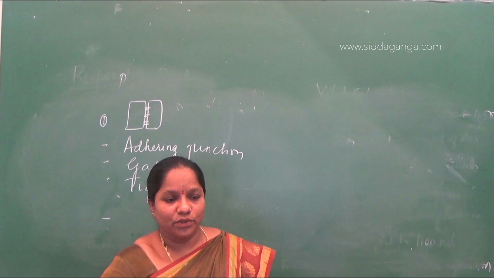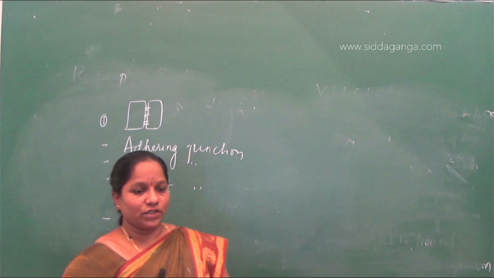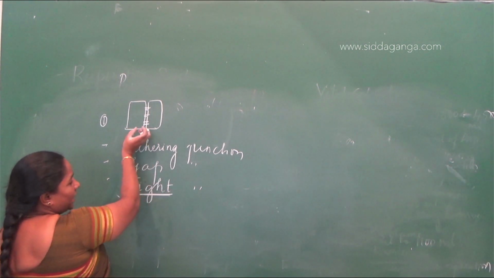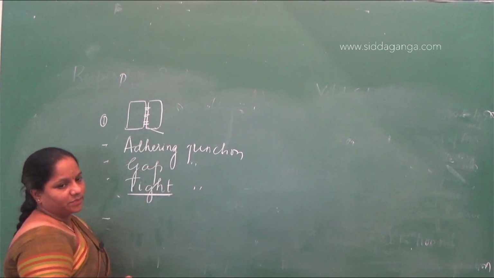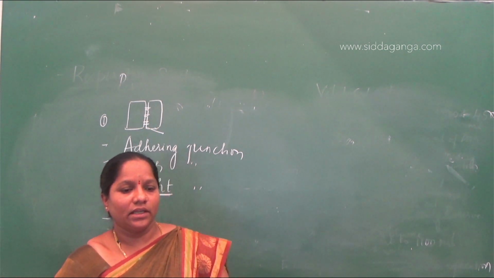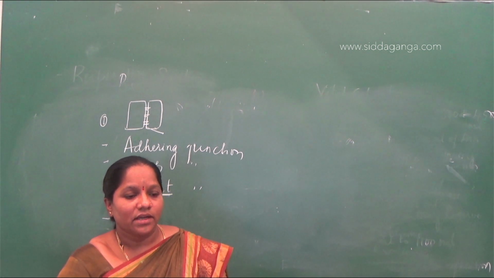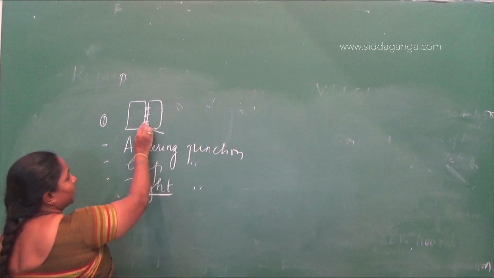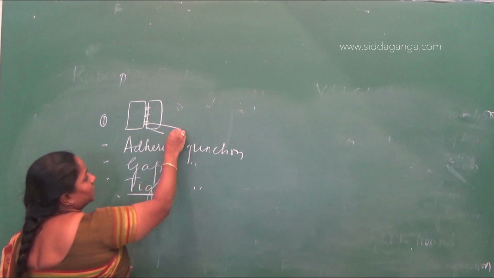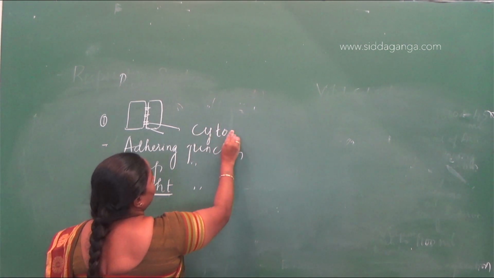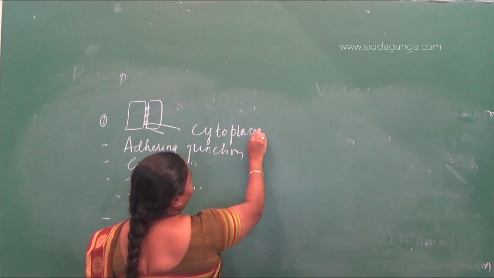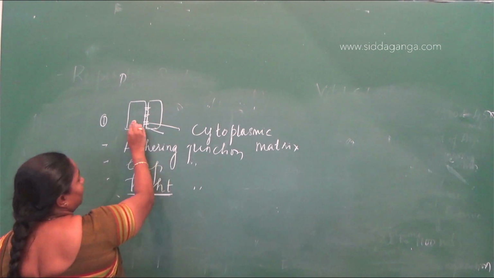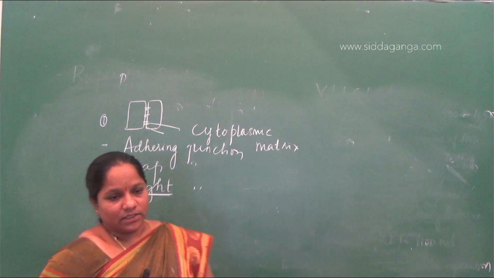So tight junction helps to stop the substance from leaking across a tissue. If there is a tissue, in the tissue we have cells, the tight junction is compactly packed, there is no leaking of any substance. Tight junction will help avoid leaking from the tissue. Next, adhering junction provides cementing to keep the neighboring cells together. So it forms a cement by forming an intercellular, we can say, cytoplasmic matrix, which will help in movement of molecules from one cell to other cells. It is called adhering junction.